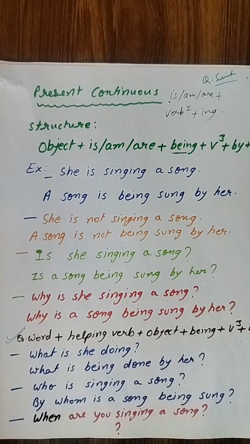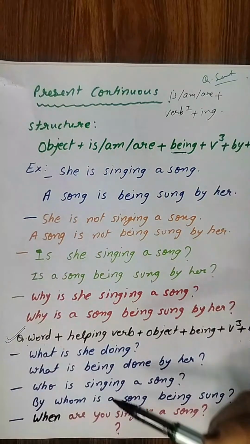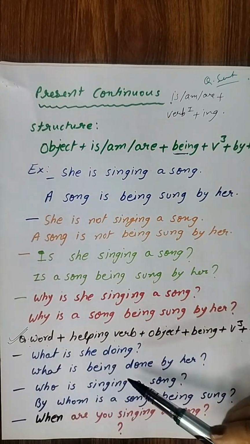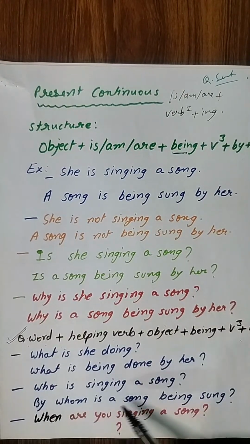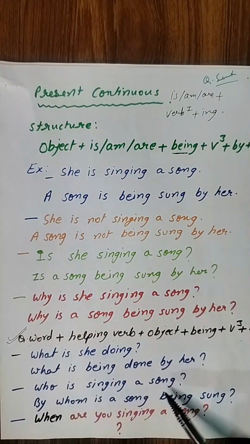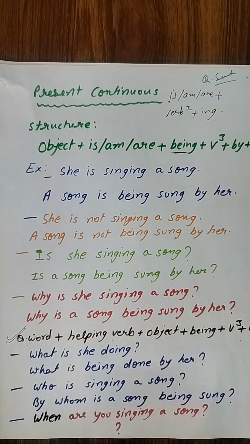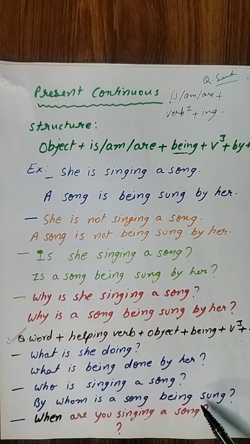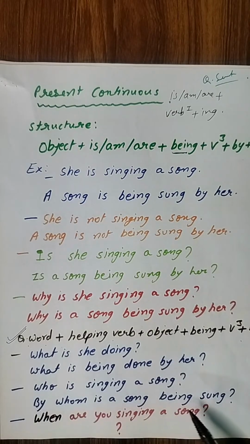अब आप इसमें बोलोगे ऑब्जेक्ट वाला स्टेप नहीं है. Why? Because object is not given here. Okay, what is she doing, so what is being done by her. Next is who is singing a song. Who की प्लेस पर हम लिखेंगे by whom. By whom is a song being sung. Is this clear? By whom is a song being sung?